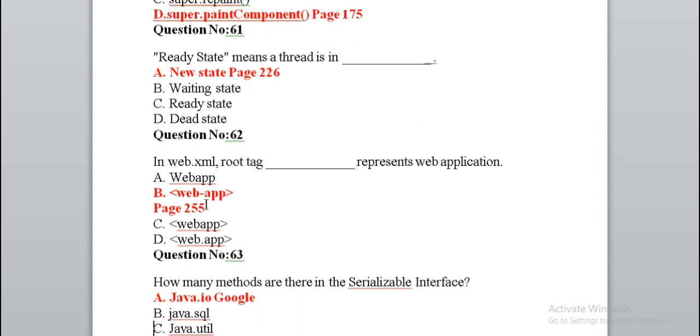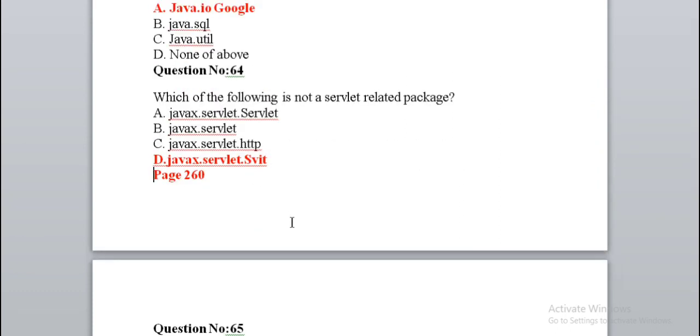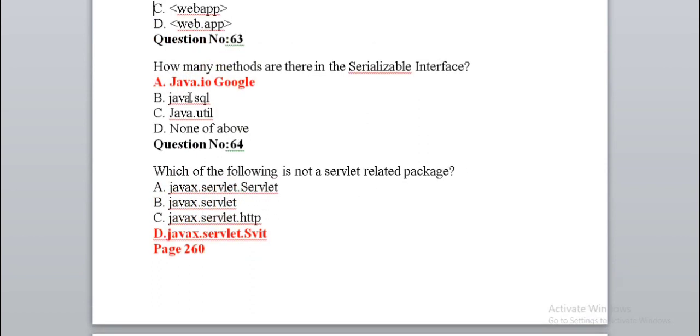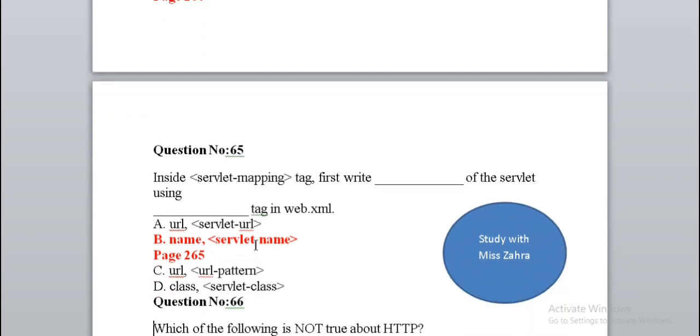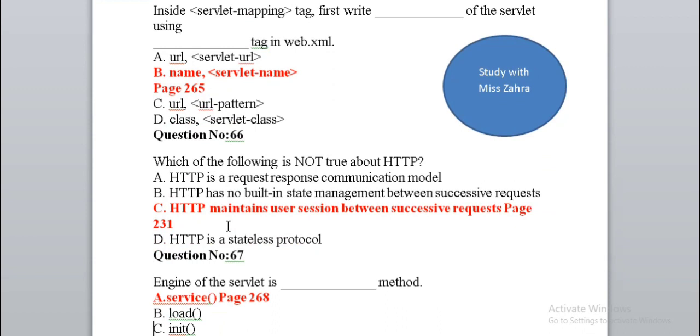Right option B. How many methods are there in serializable interface? Java.io. Which of the following is not a servlet related package? javax.servlet.http. Next statement given, right option number B. Which of the following is not true about HTTP? Statement is not true. HTTP maintains user session between successive requests.